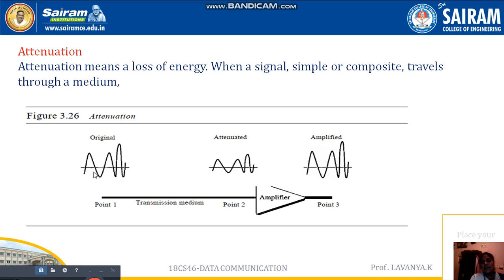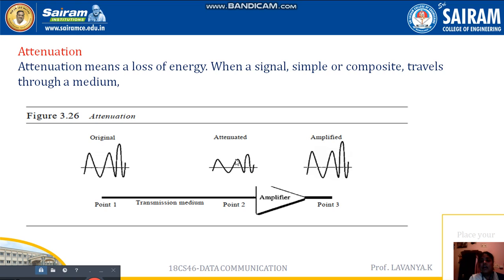The sender transfers the original signal, and the receiver is supposed to receive whatever signal the sender sends. In between, some attenuation happens, meaning it loses its energy.